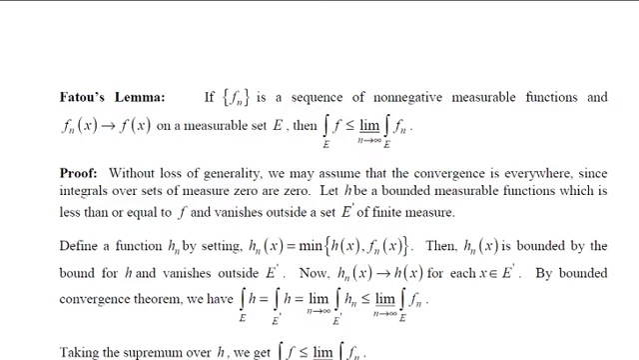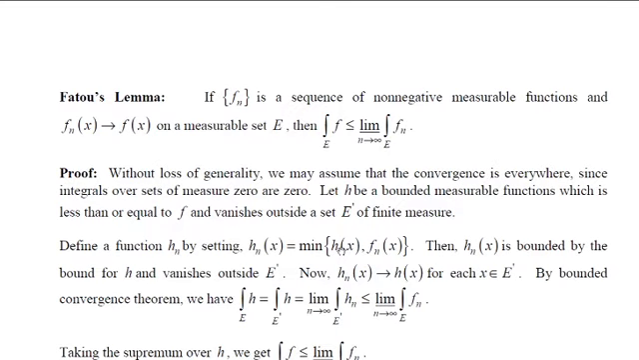And let us consider a function h, which is a bounded measurable function, which is less than or equal to f, and vanishes outside a set E dash of finite measure. Remember, your E dash is a subset of E only. So if you consider any x outside this E dash, in E, then their measure is 0.